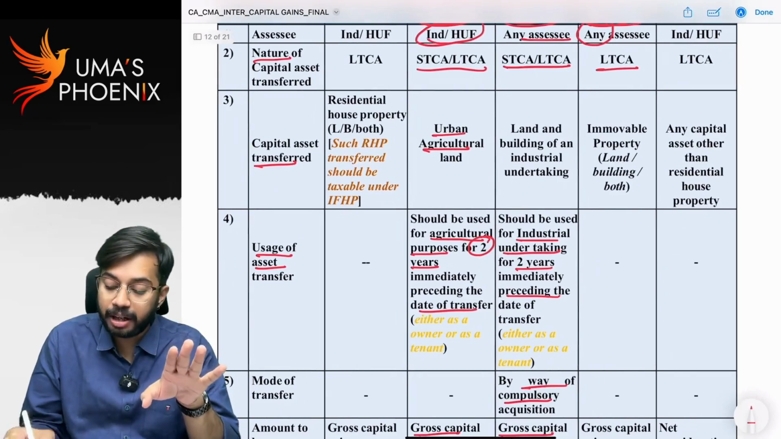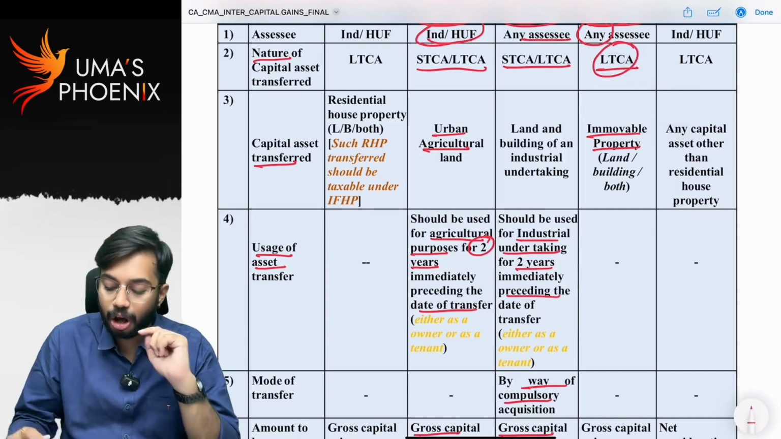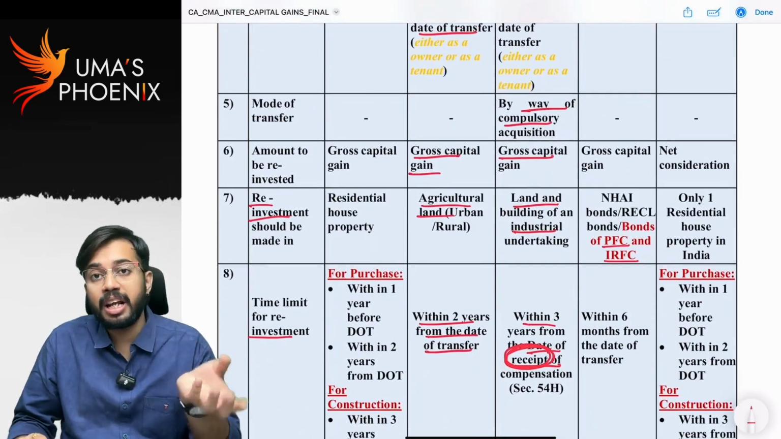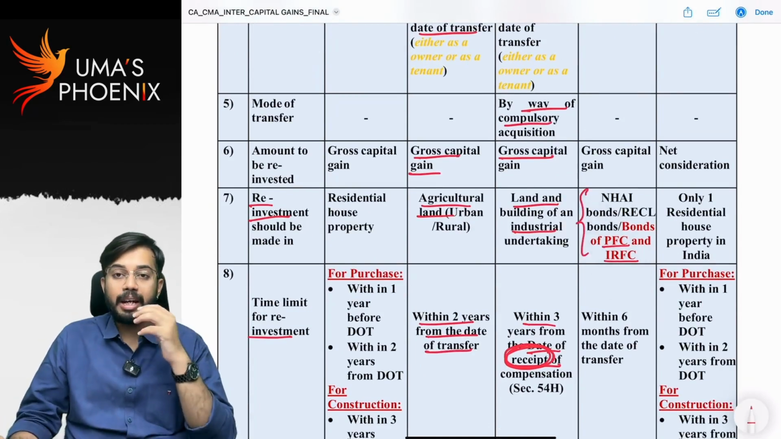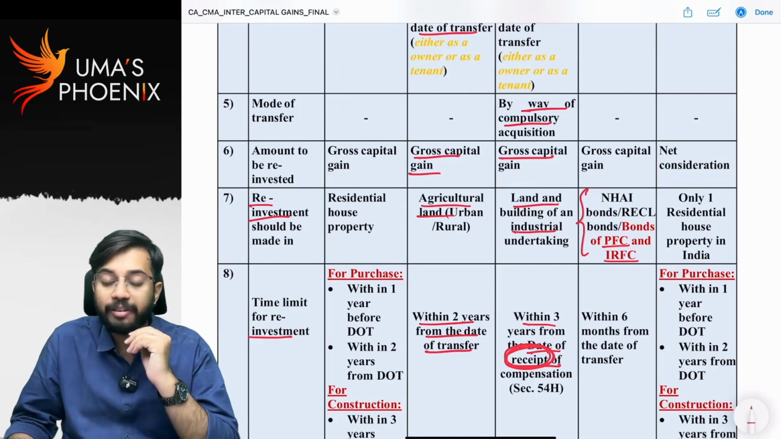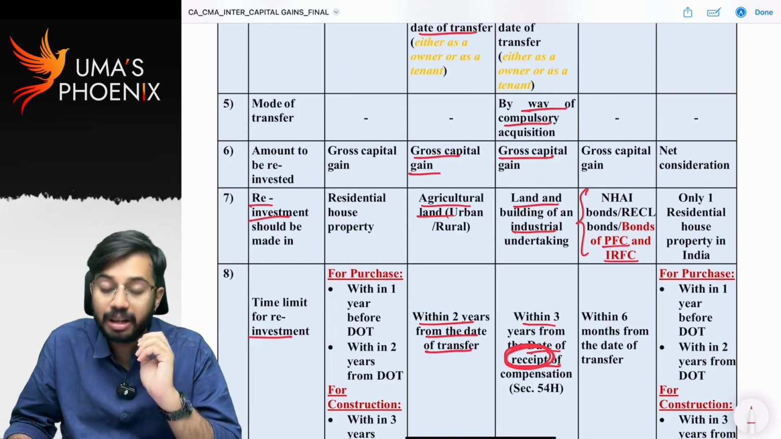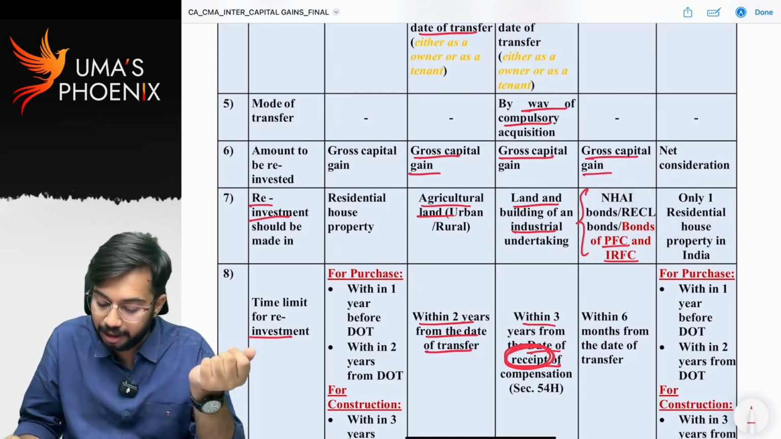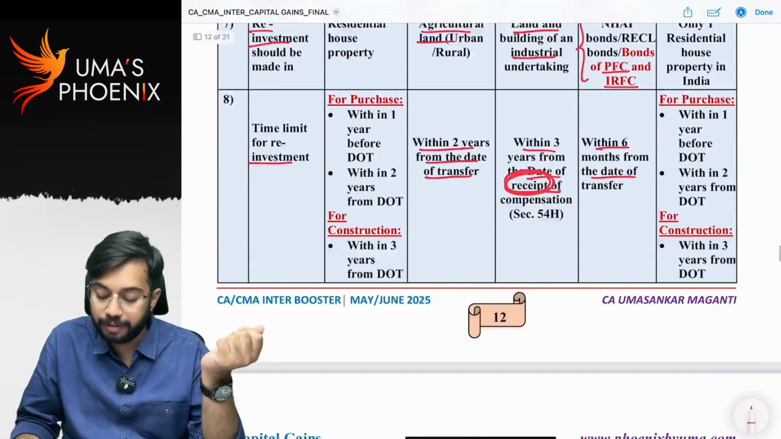Capital asset required to be transferred is immovable property. Nature of such capital asset is long-term capital asset. And where is the amount required to be reinvested? Amount is required to be reinvested in NHAI bonds, RECL bonds, Power Finance Corporation bonds or Indian Railway Finance Corporation bonds. What is the amount that is required to be reinvested? Gross capital gain. Time limit is within 6 months from date of transfer.